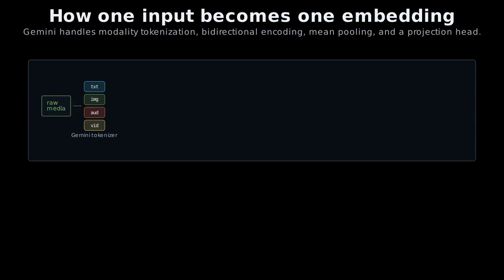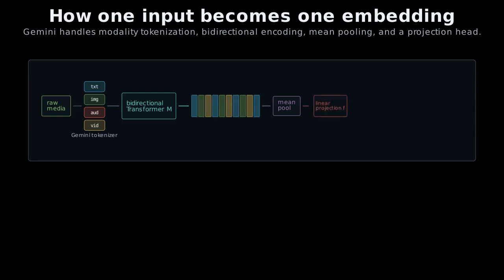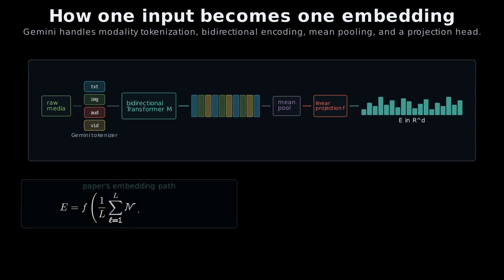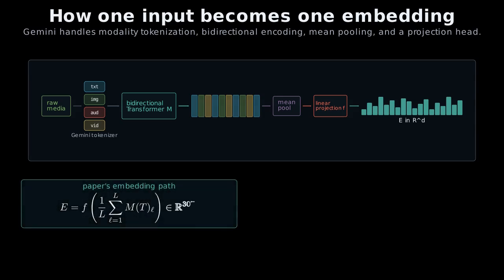Bidirectional attention lets every token use the whole input. The bars are many contextual meanings, not one summary yet. Mean pooling makes one summary from all token evidence. Projection gives the summary a retrieval-ready shape. The output is now an address in semantic space. The equation is compact, but the story is simple: contextualize, average, project.